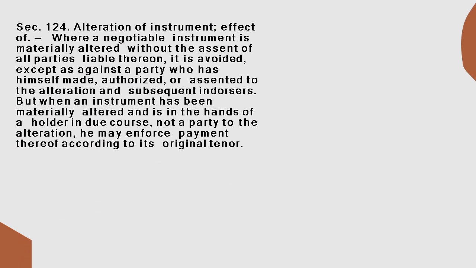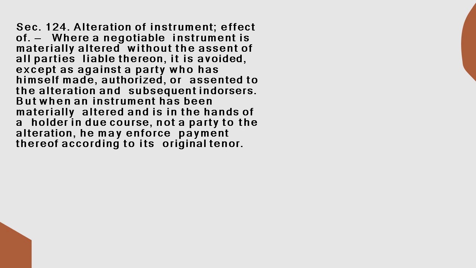Section 124, alteration of instrument. Effect of alteration. When a negotiable instrument is materially altered without the assent of all parties liable thereon, it is avoided, except as against a party who has himself made, authorized, or assented to the alteration and subsequent endorsers.